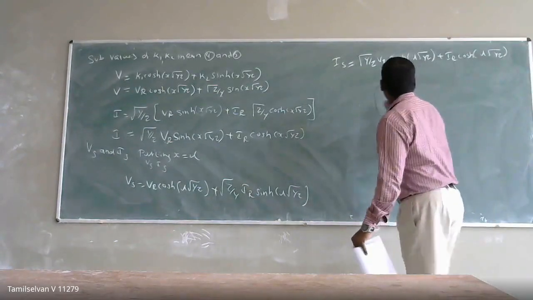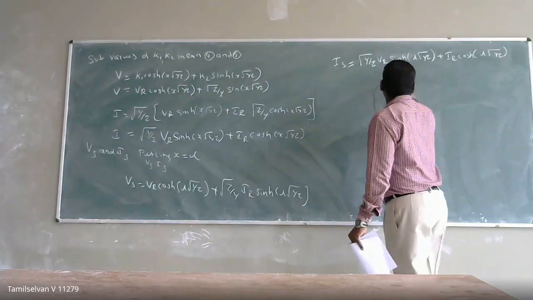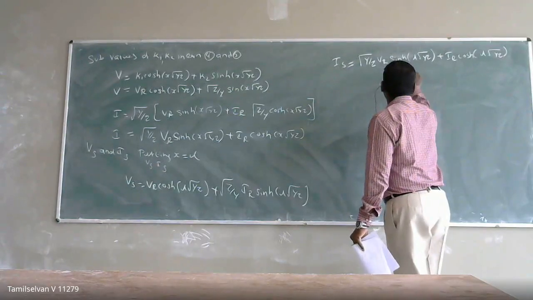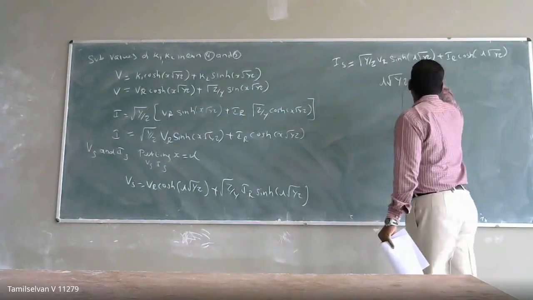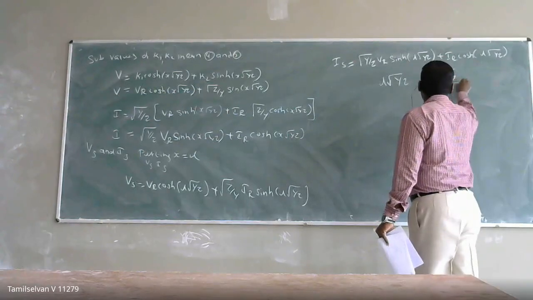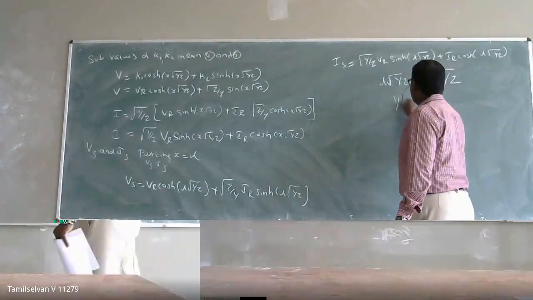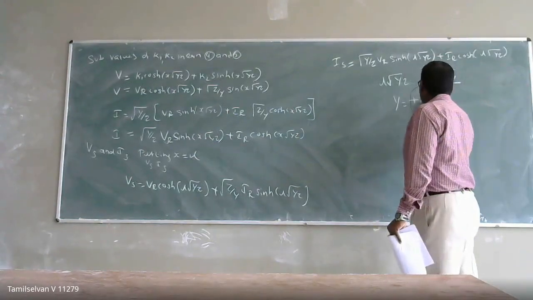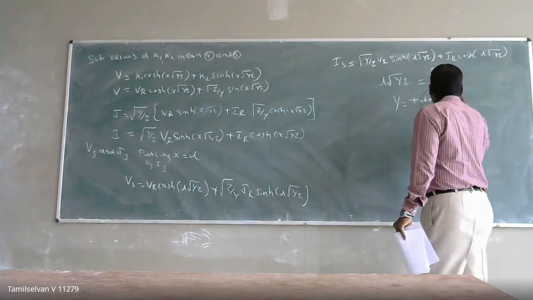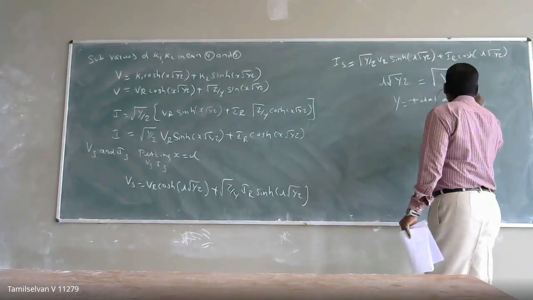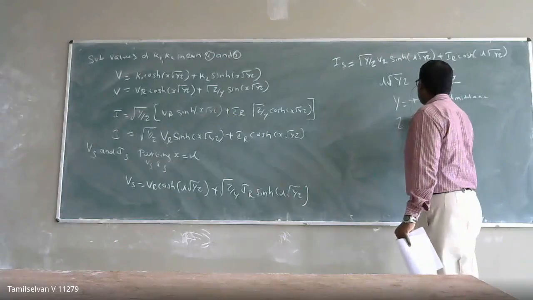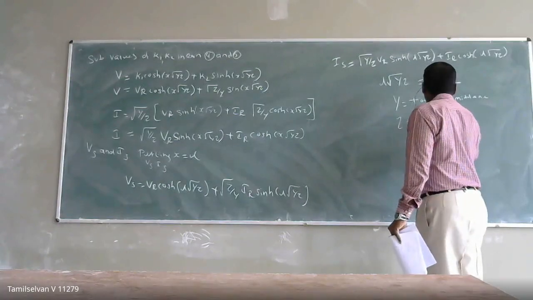So I can take L into square root of y z as square root of capital Y into capital Z, where capital Y is the total admittance of my transmission line, and capital Z is the total impedance.